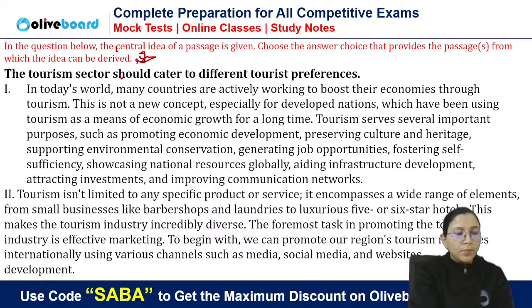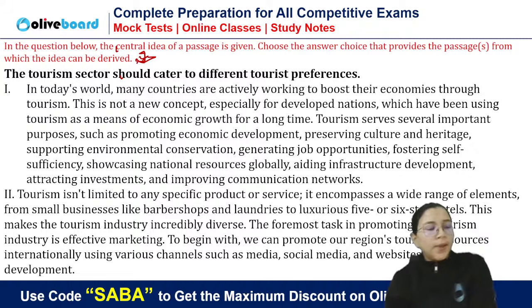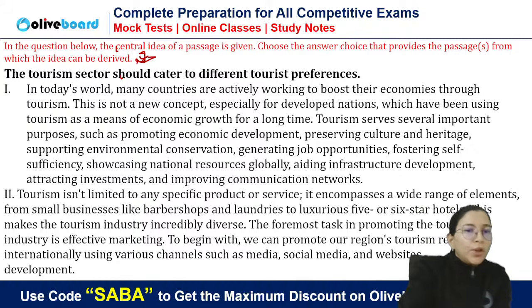Are you done? First of all, tell me how many of you have not understood the question itself, what you have to do. See here what it is saying in the question given below, the central idea of a passage is given. Can you see this highlighted sentence?